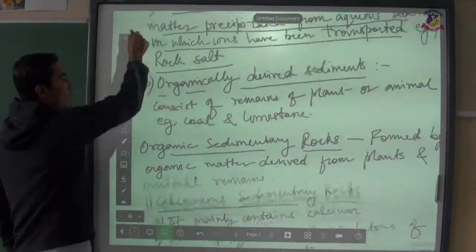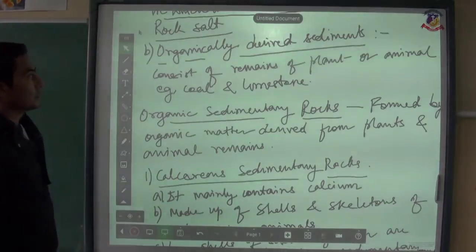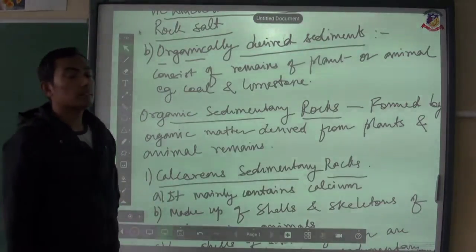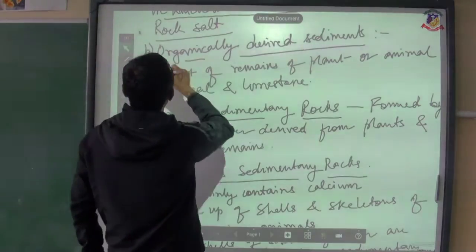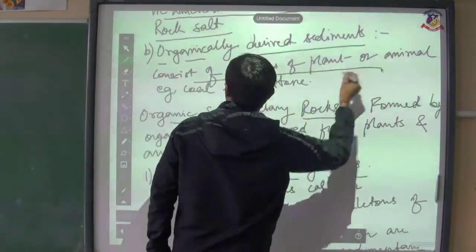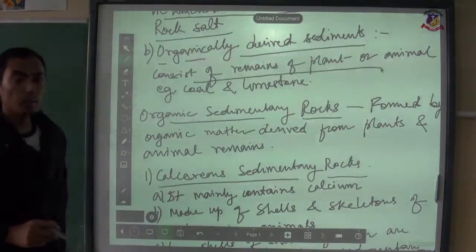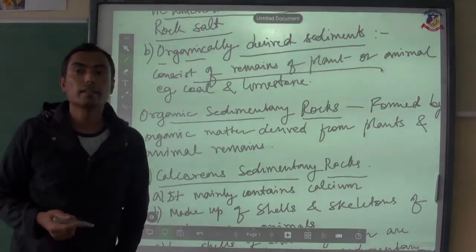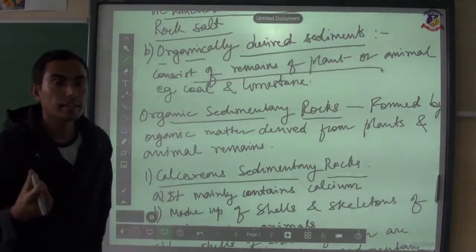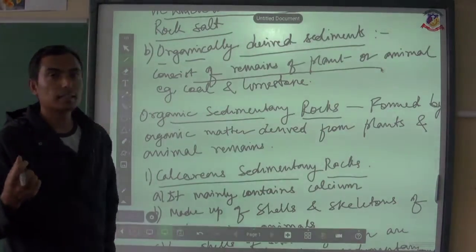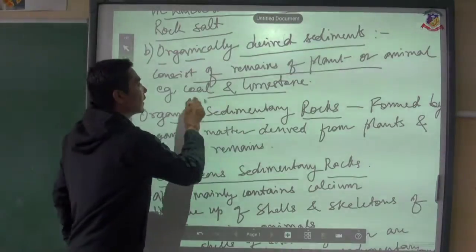Next one, organically derived sediments. Organically derived sediments come into existence when they consist of remains of plants and animals. Whenever plants and animals get decomposed, it results in the formation of organically derived sediments. One of the best examples is coal and limestone.